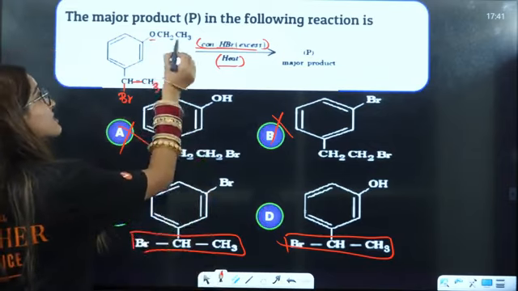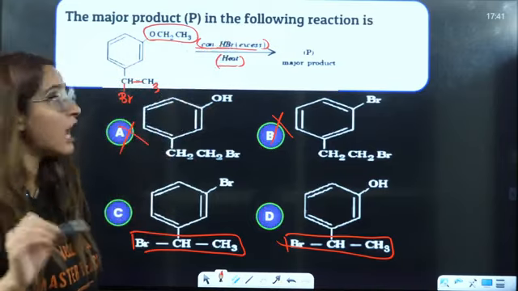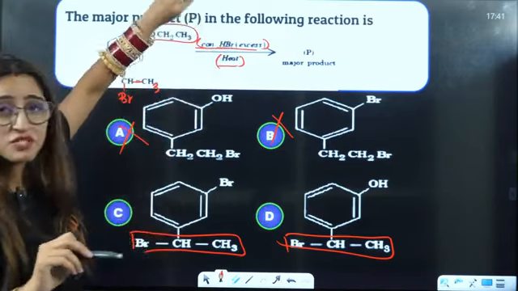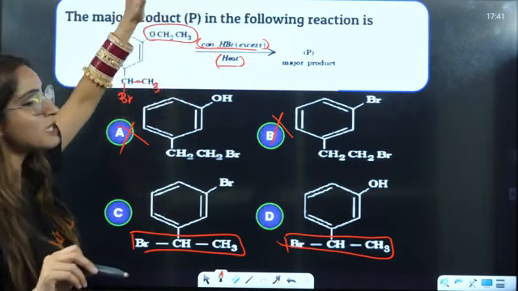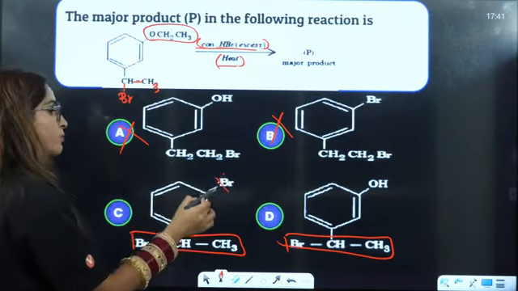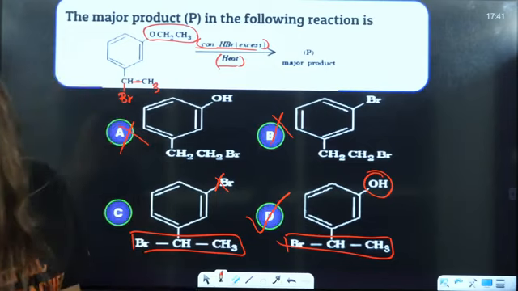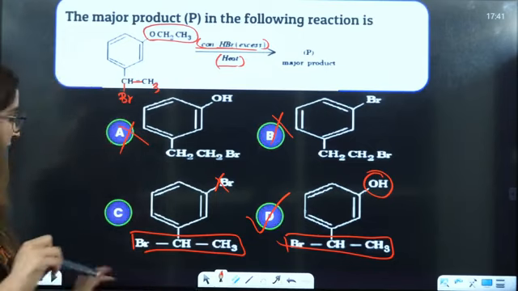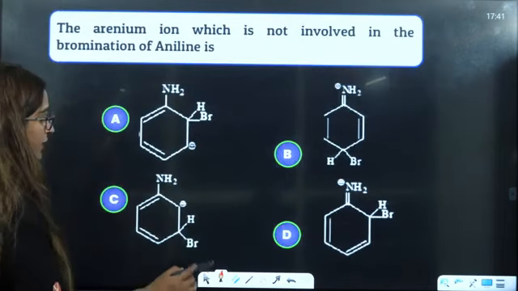Now, with this ether, OCH3, because HBr is in excess, what will happen? This hydrogen, because it is concentrated, is going to replace this CH2CH3 with hydrogen here. Hence you will have not bromine, rather you will have OH here. So the answer will be D, the correct answer in the end, right?